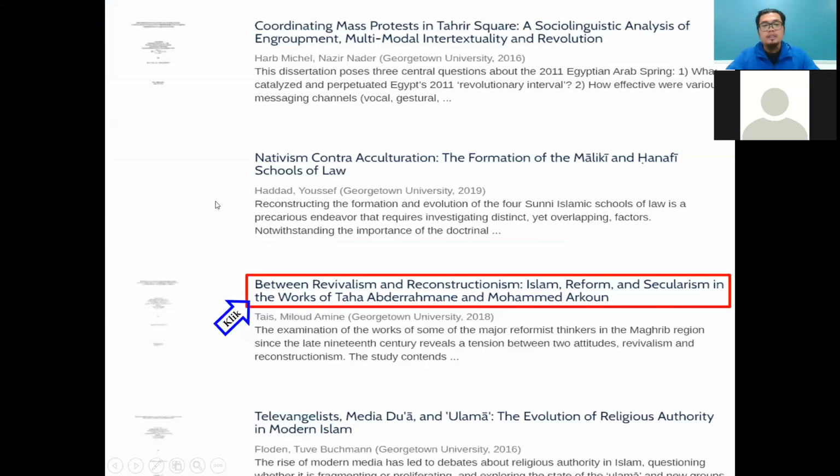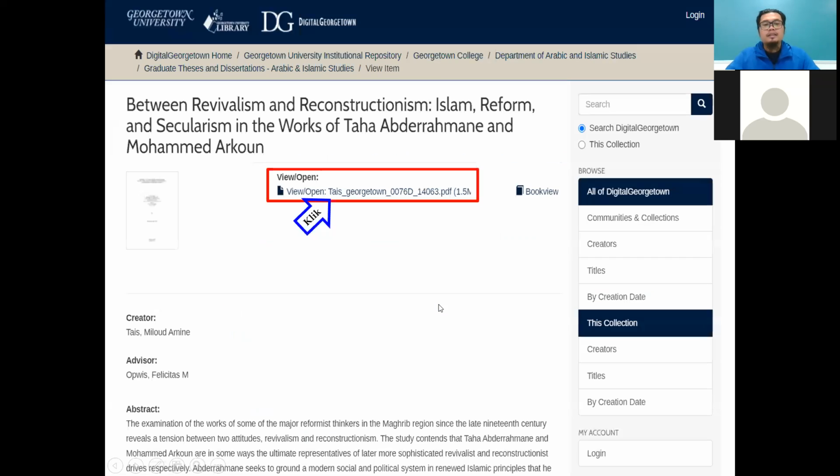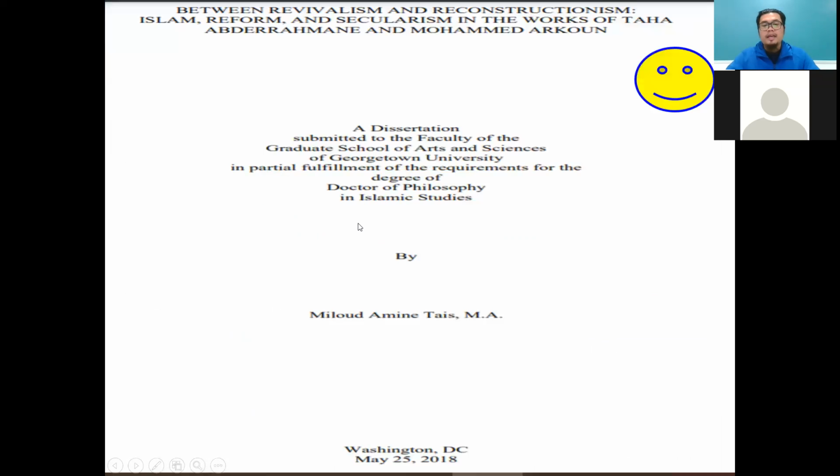Actually we have 12. So I'm interested in this title, "Between Revivalism and Reconstructionism: Islam, Reform, Secularism in the Work of Taha." I just click this title, and then click view and open in the page of the abstract information, and then I can get the full text here. It's from 2018 actually. It's quite new, and you can get the full text thesis also.